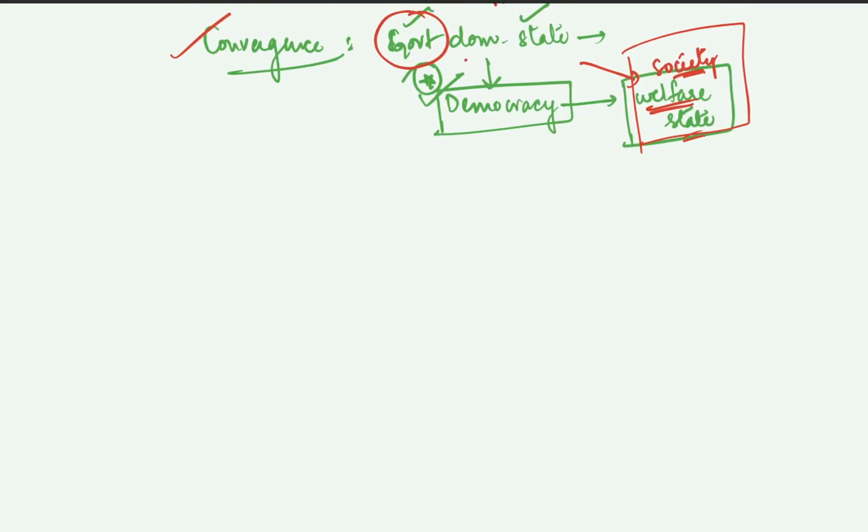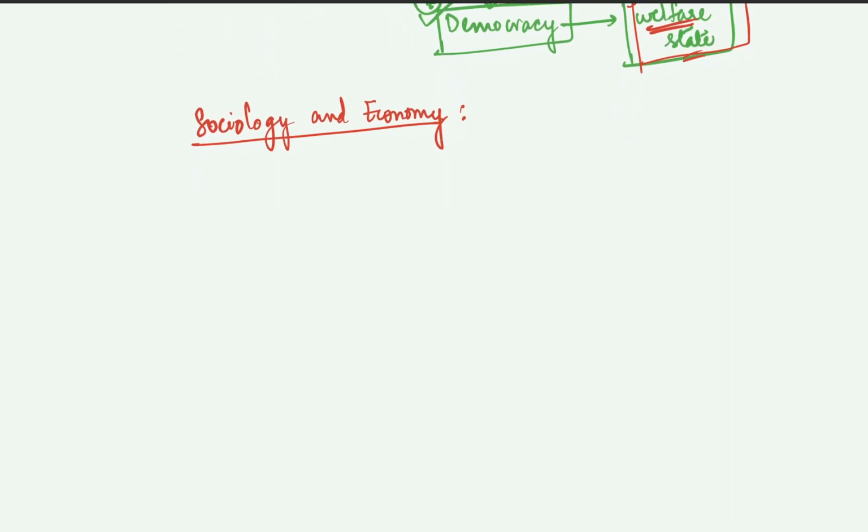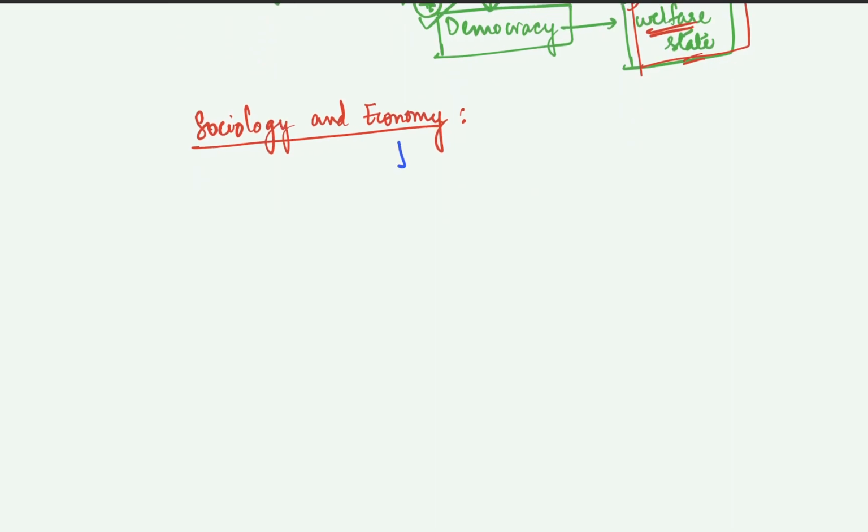So the last discipline that we are going to take, and a very interesting discipline, is sociology and economy, right? Again, it is interesting because a great economist, you can say for that matter, Karl Marx, has contributed a lot to sociology, and that is why we study Karl Marx as a separate thinker in sociology, right?